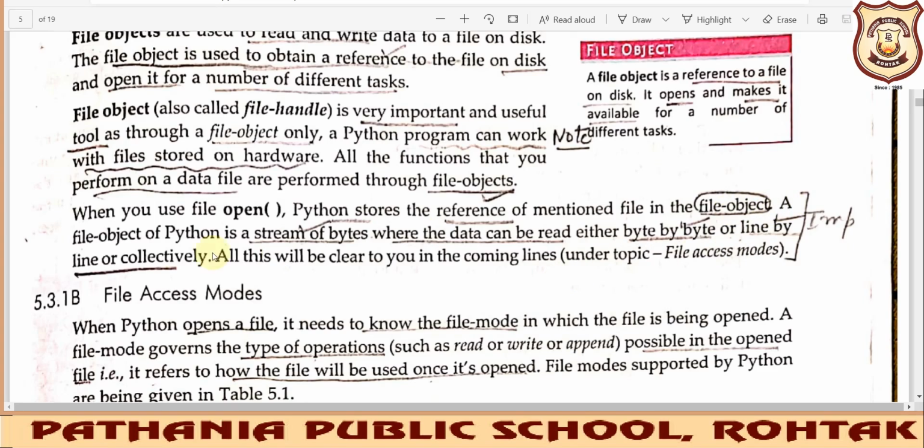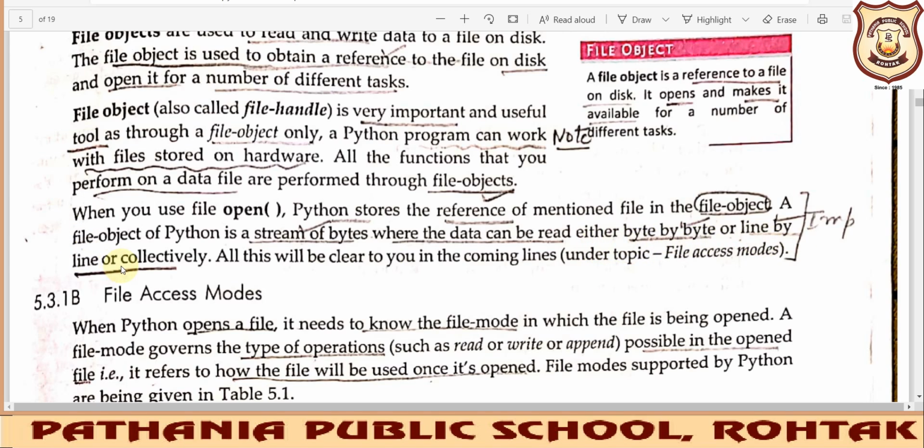Now let us read a few more important points about it. A file object in Python is a stream of bytes where the data can be read either byte by byte or line by line. See how it matters how the data will be read. It will totally depend upon what function you have used, because according to that function this file handle gets the instruction whether it has to read byte by byte or line by line.